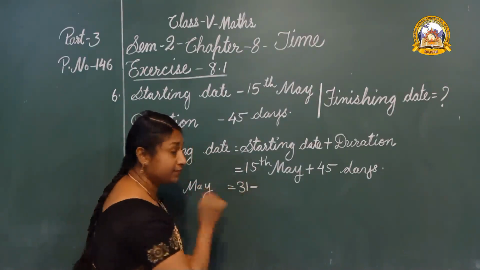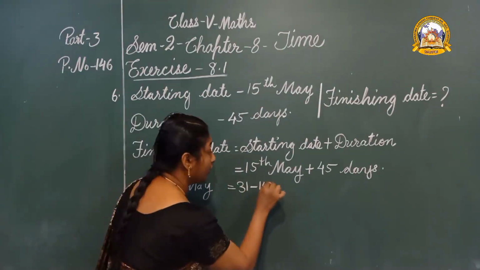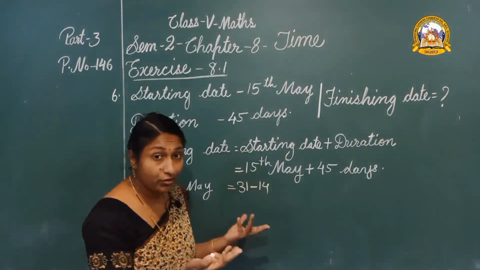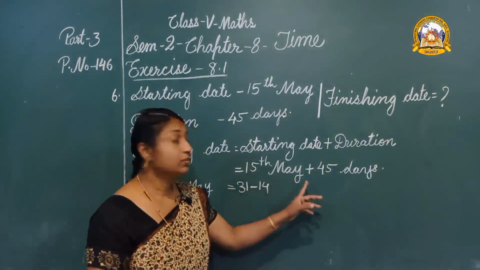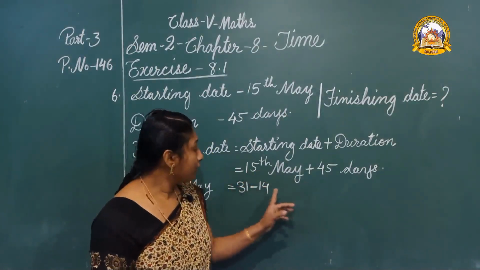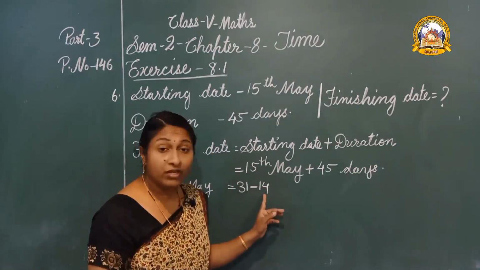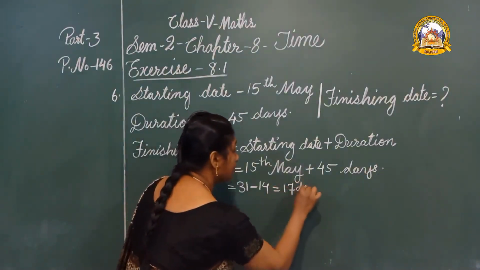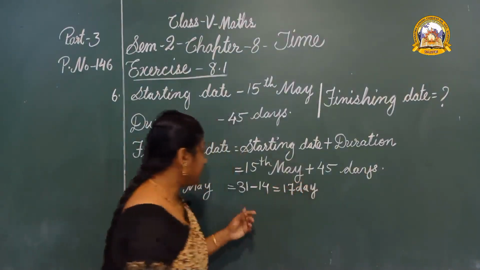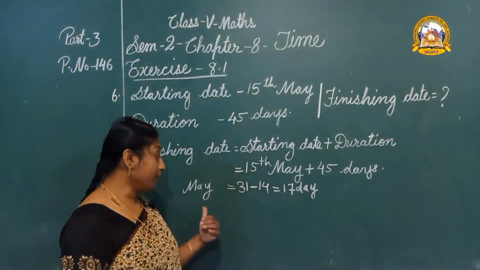We have no need of the 14 days. We want from 15 to 31. So 31 minus 14, 17 days. So we can take the 17 days from May.